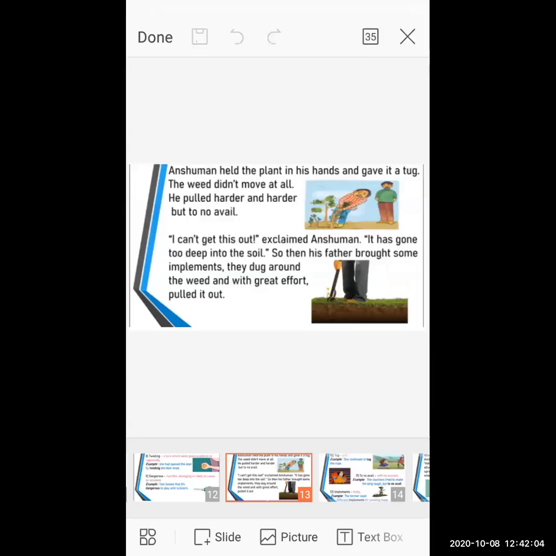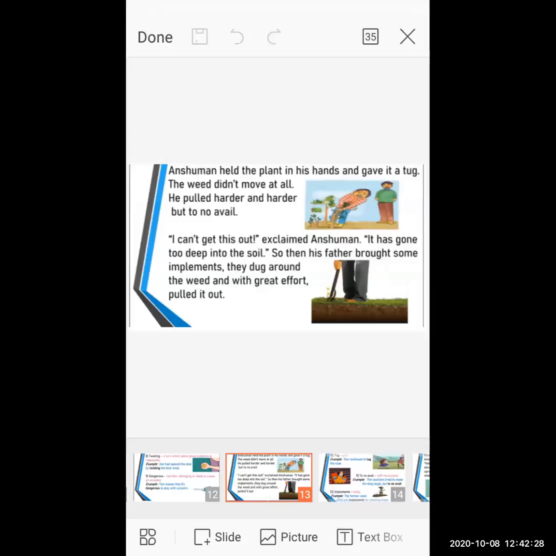Why? What is the reason behind it? Okay, let me come to the conclusion now. After Anshuman heard all that the father was saying, that we have to weed all these dangerous plants and seedlings, Anshuman held the plants in his hand and gave it a tug.